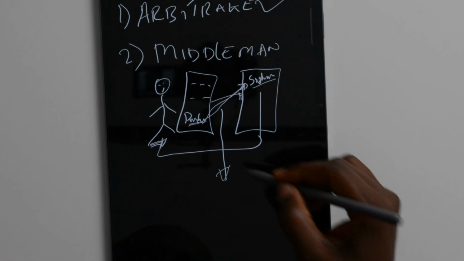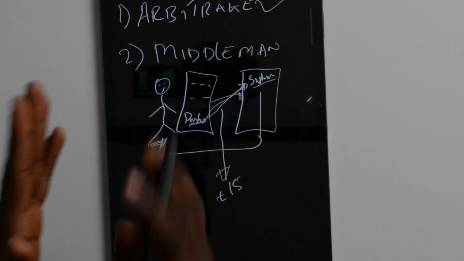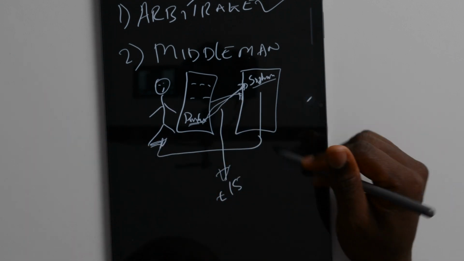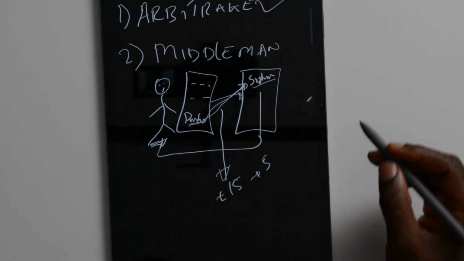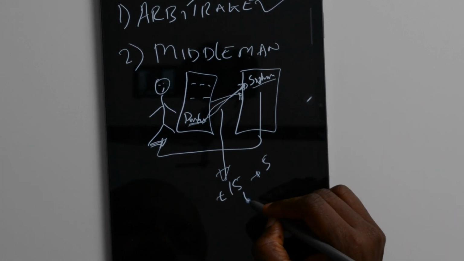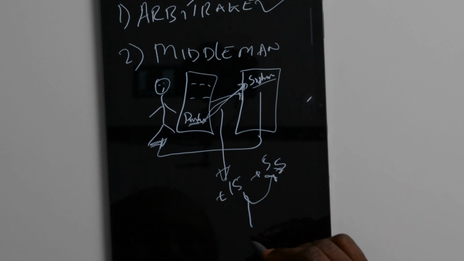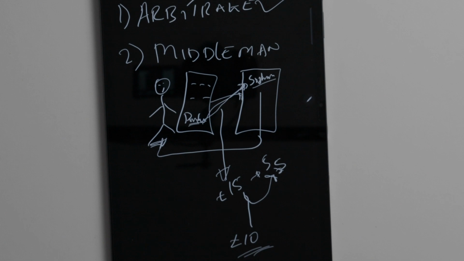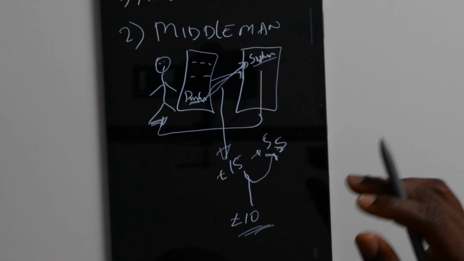Let me give you an example. Suppose we're selling an item for £15. That's what you're selling it for on your website, but you're buying it for £5 from your supplier. So what would happen is that £5 will go to your supplier's account, and the £10 goes to your account. So you make that £10 profit, and the £5 goes to your supplier.